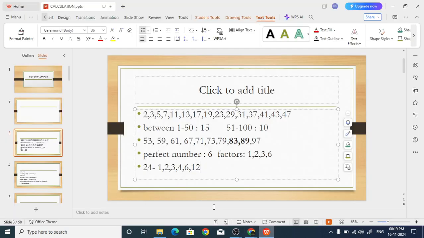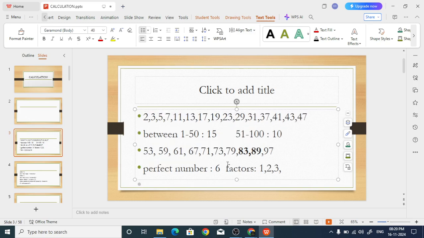Okay. So 24 is not a perfect number. What else will be a perfect number? What about 18? 18 may not be perfect. The factors add up to much more than that, so that is not a perfect number. So what does perfect number mean? If you remove the number itself from its factors and add all the other factors, and the sum is equal to that number, then that is called a perfect number. So 6 is a perfect number. You should know some of these things about numbers.